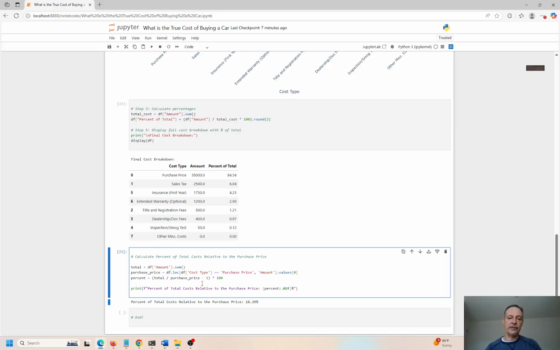There's always these extra ancillary, almost annoying, kind of nuisance charges, but they're mandatory charges, except for maybe miscellaneous other. All of these, I guarantee you're going to have to pay the insurance. The warranty might be optional. It's really up to you. It's probably a good idea to get that. Title and registration fee, that's mandatory. Dealership documentation fees, mandatory. Smog fee, mandatory. Sales tax fee, mandatory. You can't wiggle your way out of it. You're going to have to pay these fees. It's better to know this upfront when you go to the dealership.